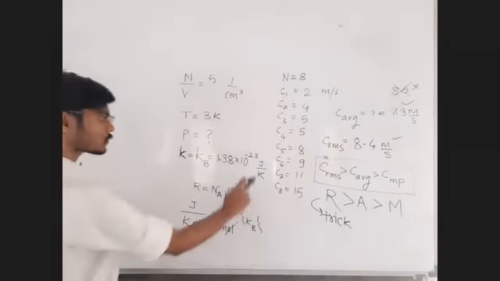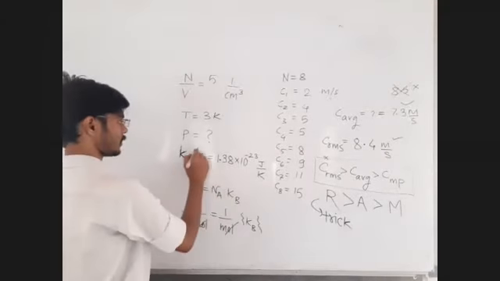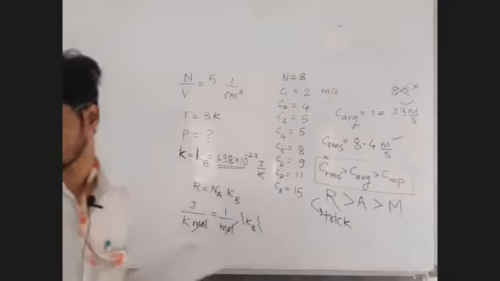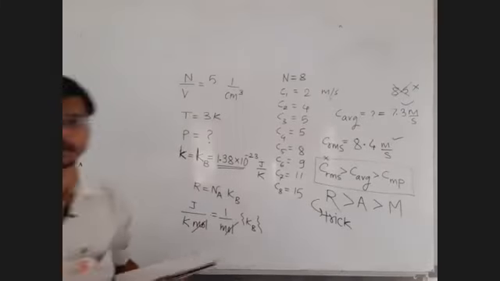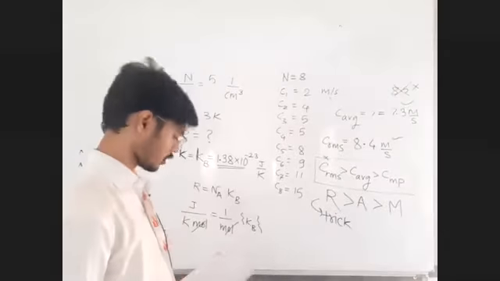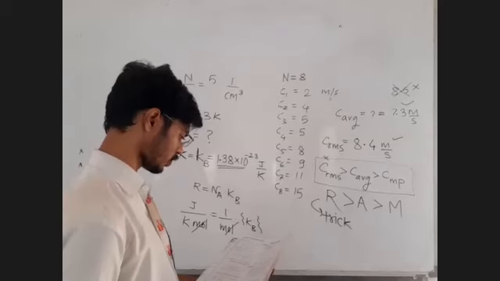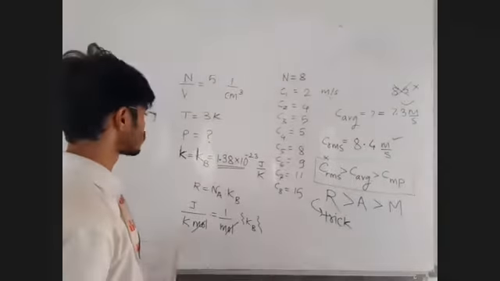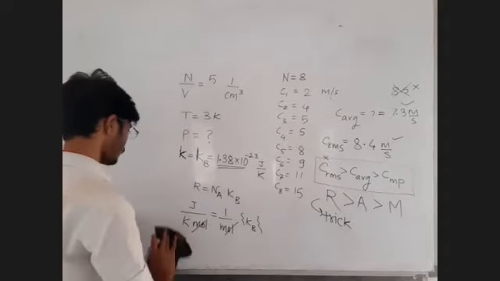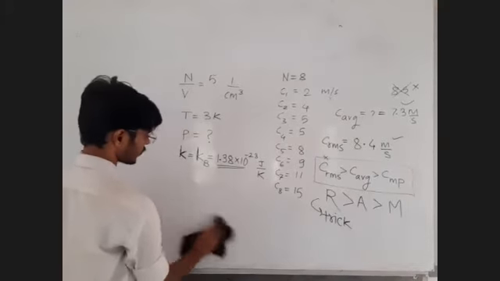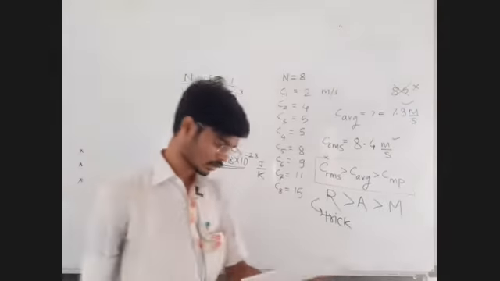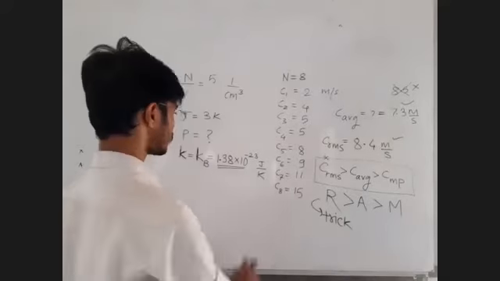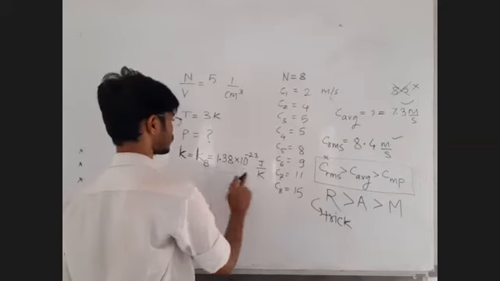So from the unit, you can identify the given value to be the Boltzmann constant. You must remember this number 1.38 into 10 raised to minus 23 for calculation purposes. Most of the time Boltzmann constant will not be given to us. Fortunately, in this example, we are given its value. But in reality, we will not always be given the Boltzmann constant. So its unit should be joule per Kelvin, and not joule per Kelvin per mole. In the book, they have written the unit as joule per Kelvin per mole. That is the wrong unit. For Boltzmann constant, the unit is joule per Kelvin.